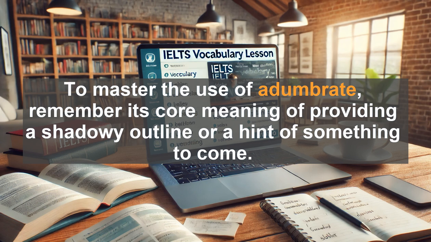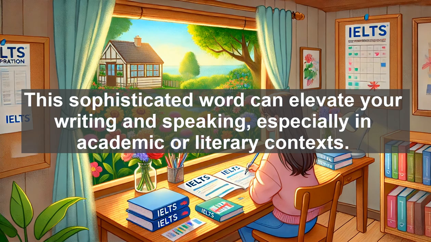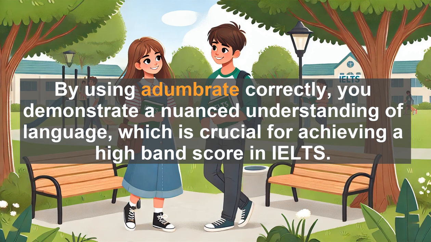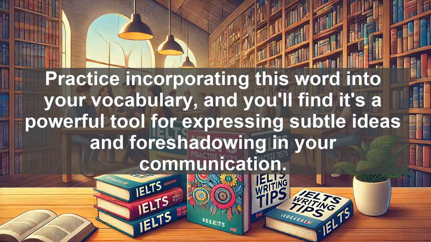To master the use of adumbrate, remember its core meaning of providing a shadowy outline or a hint of something to come. This sophisticated word can elevate your writing and speaking, especially in academic or literary contexts. By using adumbrate correctly, you demonstrate a nuanced understanding of language, which is crucial for achieving a high band score in IELTS. Practice incorporating this word into your vocabulary, and you'll find it's a powerful tool for expressing subtle ideas and foreshadowing in your communication.